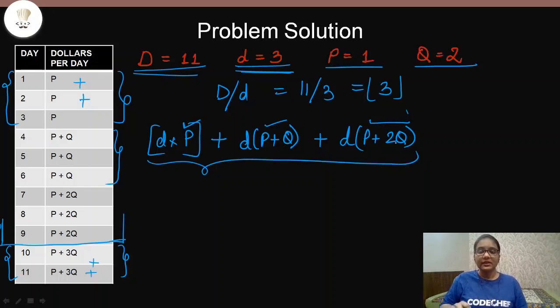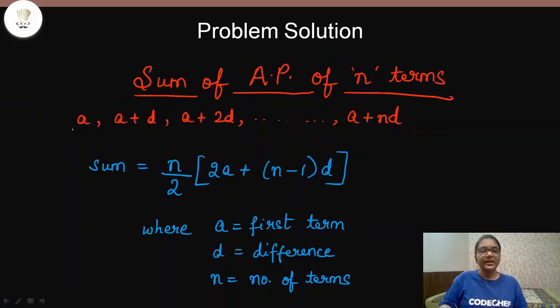Arithmetic progression, I'm sure that you must have studied in school. It is a simple series. What it says is that if we have a series such as A plus D, A plus 2D, up to A plus ND, so there are n terms in the series, then the sum of the series will be this. We can use this sum of the series to find out the solution to our problem.